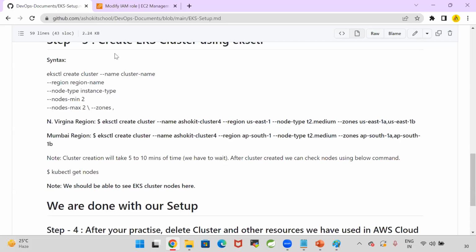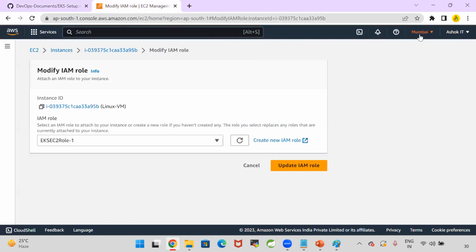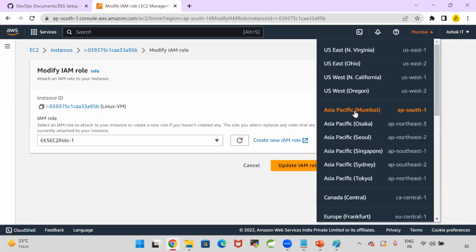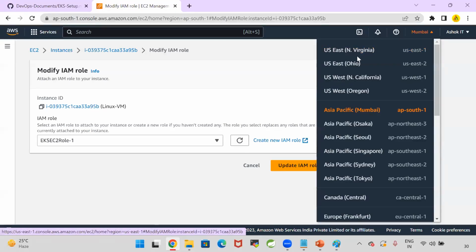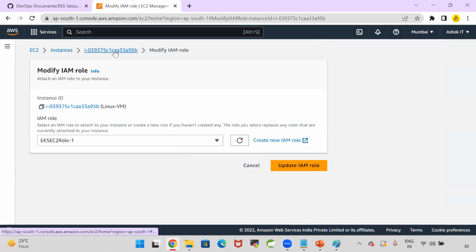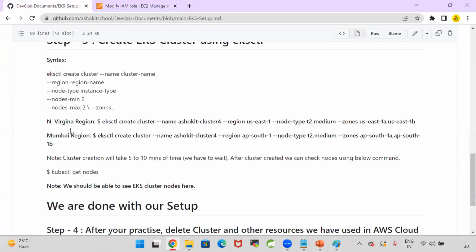So it depends upon which region you have currently selected. If you select Mumbai here, then execute the Mumbai region command. By default for Indian people, Mumbai will open here. For North Virginia people, the US will be open. Either you can go for Ohio, California, or Oregon. So here the region codes will be available. For North Virginia, the region code is us-east-1. For Mumbai, the region code is ap-south-1. So in whichever region you are creating the resources, based on that you need to execute that command.